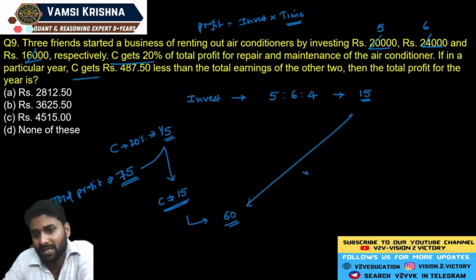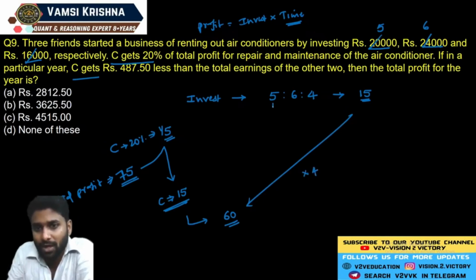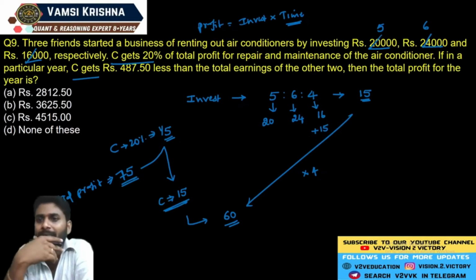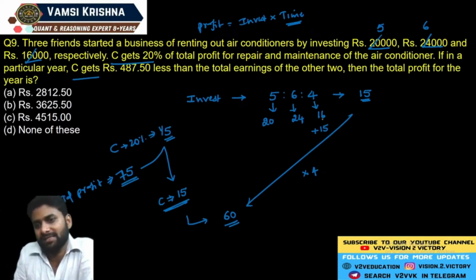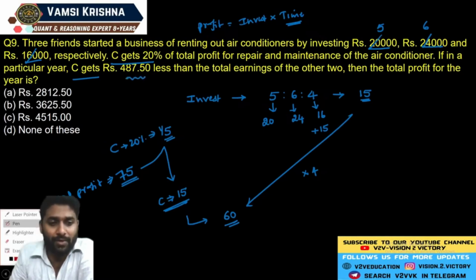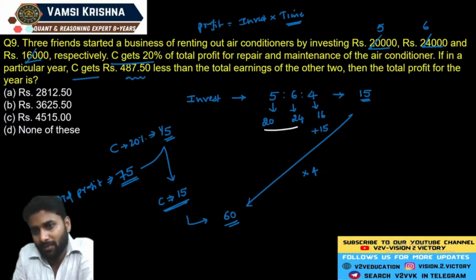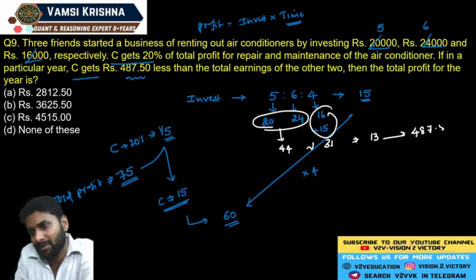Now, 15 becomes 60, so each unit is multiplied by 4 times. Now, the first person gets 20 units, the second person gets 24 units, and the third person gets 16 units. And C will get 15 units extra, so C will get 31 units out of 75. They clearly mention that C got less, 487.50 less when compared to the remaining two persons. The sum of these two persons is exactly equal to 44 units, and this person gets 31 units. How much difference do you get? 13 units. So 13 units is exactly equal to 487.50.